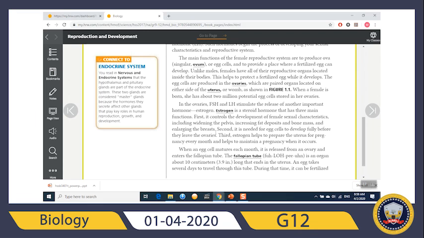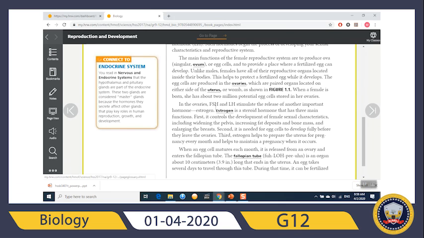Enlarging the breasts, obviously. Now, second, it's needed for egg cells to develop fully before they leave the ovaries. Also, estrogen helps develop the egg cells before leaving the ovaries. Third function, estrogen helps to prepare the uterus for pregnancy. Also, this is a very important function.